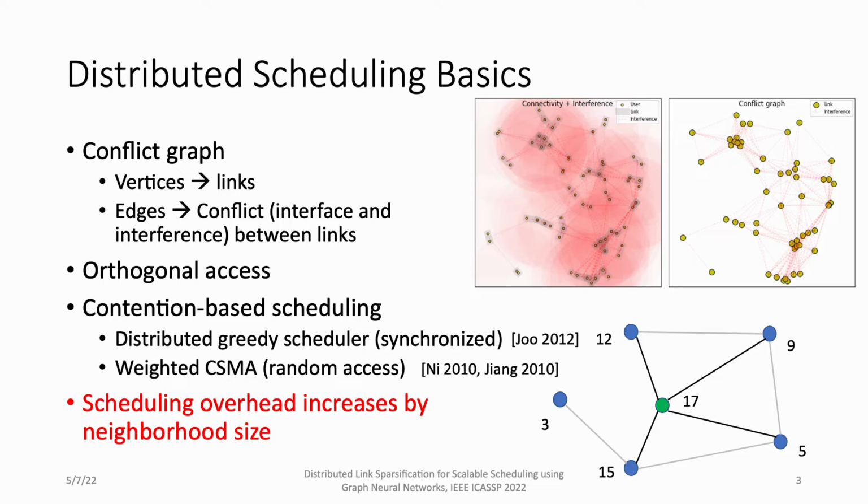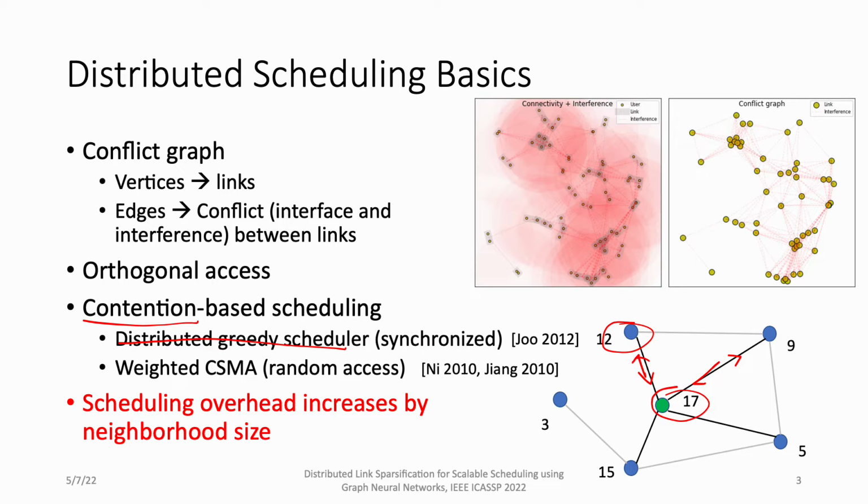Most distributed scheduling is contention-based. The contention can be viewed as a process of a node comparing its number with its neighbors. This number could be utility in the case of the distributed greedy scheduler, which is for synchronized networks. So basically, they need to exchange their numbers with the neighbors.